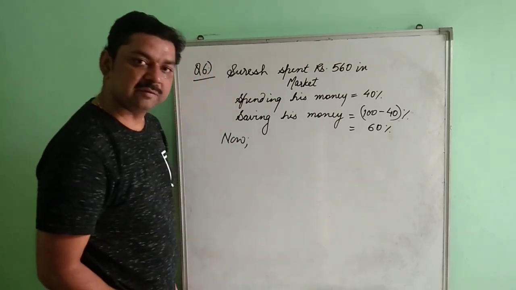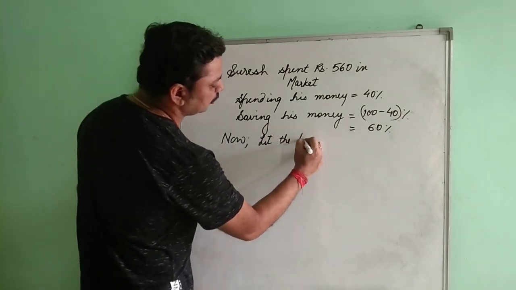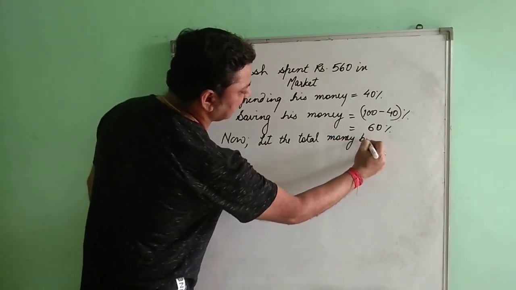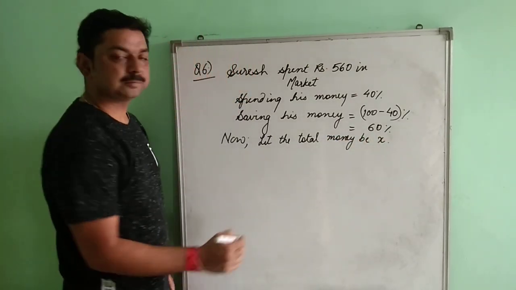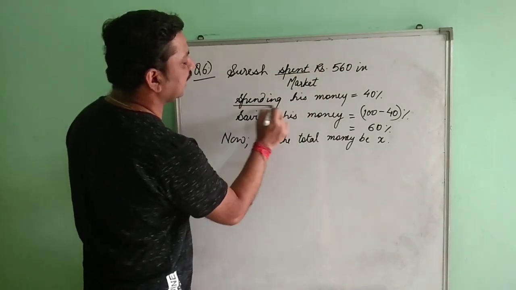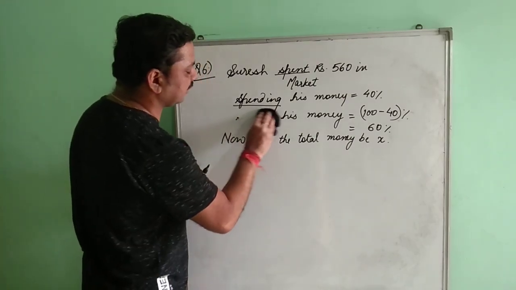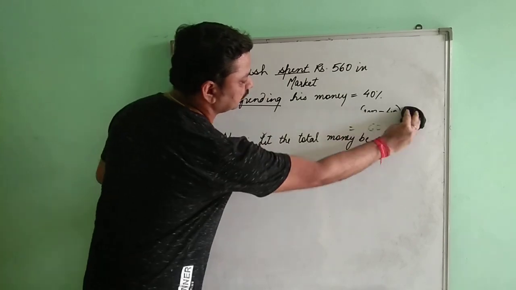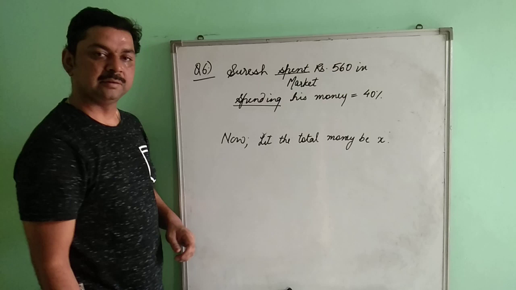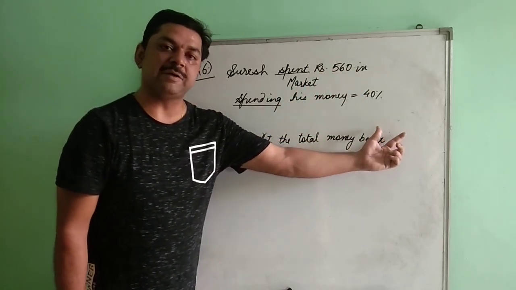Now, how much money did he have? So what we are going to do, let the total money be X. Clear? अब यहां पे आपका स्पेंड दिया है और ये स्पेंडिंग का परसेंटेज है. So in that case we will not be finding out the saving over here. Why? If the value of saving were given, then we would need to find out the saving percentage.